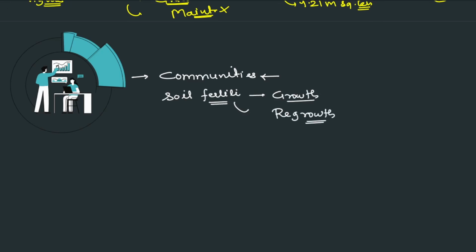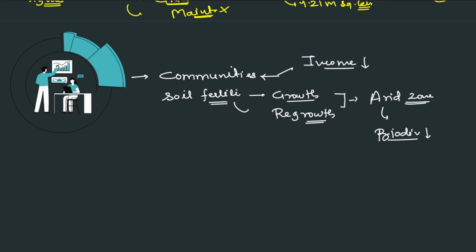When growth and regrowth stop, what will happen? Basically, the area will be converted into an arid zone or arid region. So biodiversity will be lost from here, leading to a dip in the income. That means no income for the communities which are residing here.